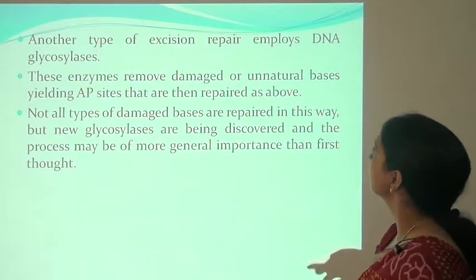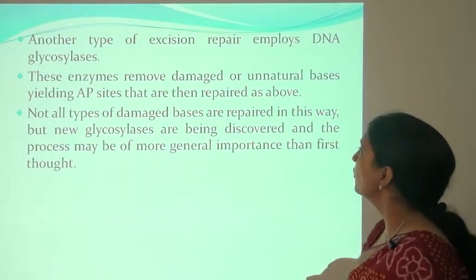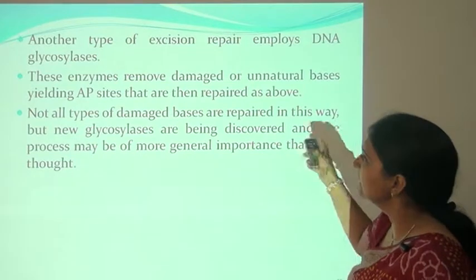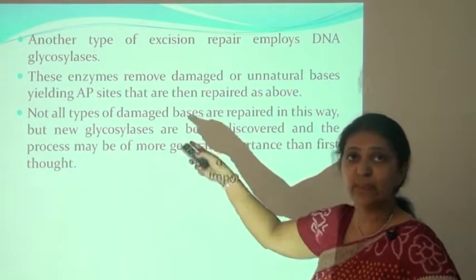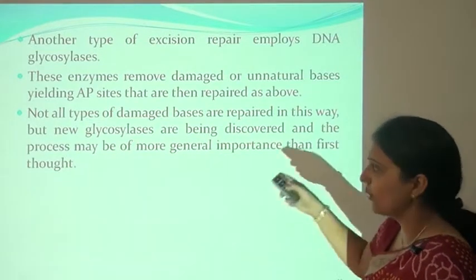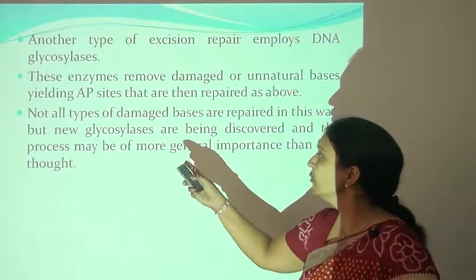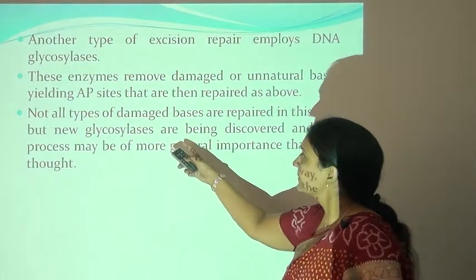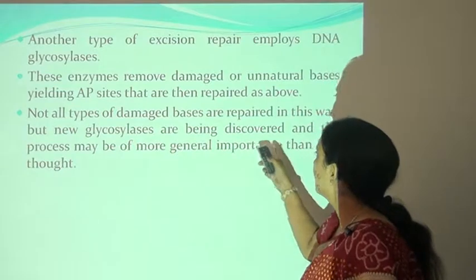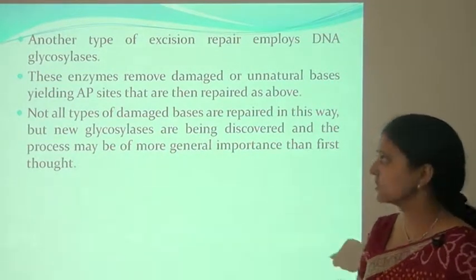Another type of excision repair employs DNA glycosylase. This enzyme removes damaged or unnatural bases, yielding AP sites, the apurinic or apyrimidinic sites, that are then repaired as above. Not all types of damaged base are repaired in this way, but new glycosylases are being discovered, and the process may be of more general importance than first thought.